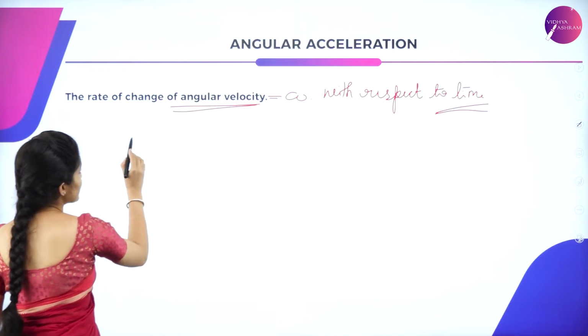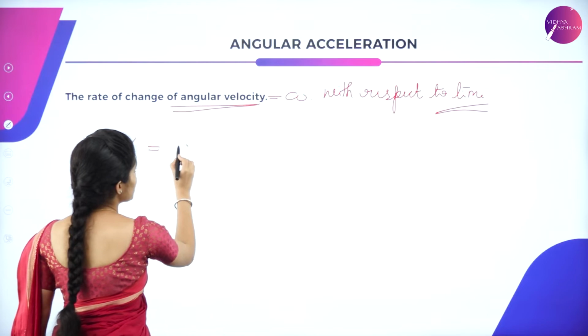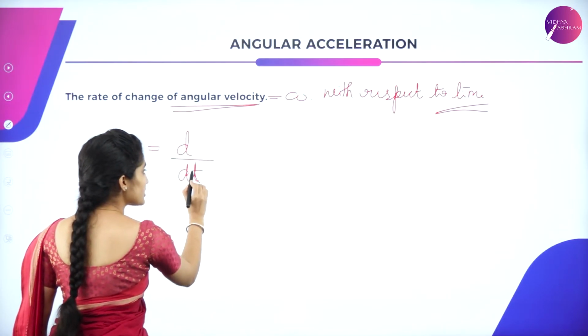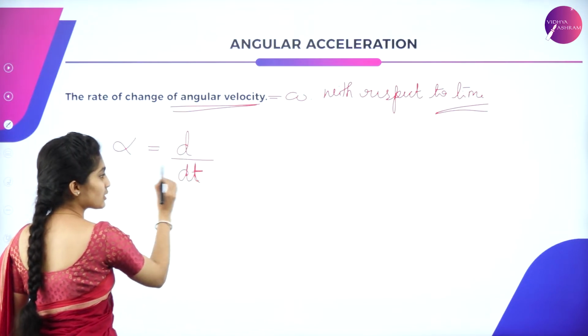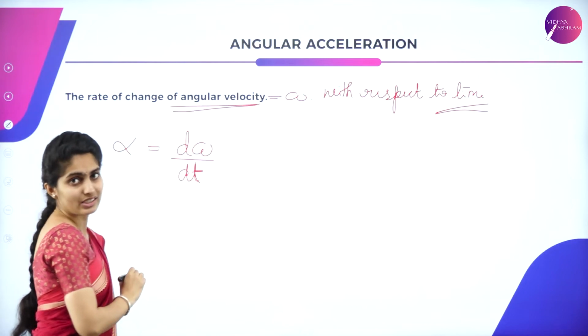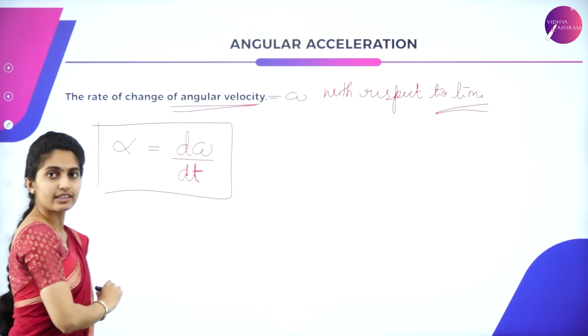Here the angular acceleration is given in terms of alpha, which is equal to d omega by dt, change with respect to time, which is represented as t. So change of angular velocity with respect to time is said to be your angular acceleration.